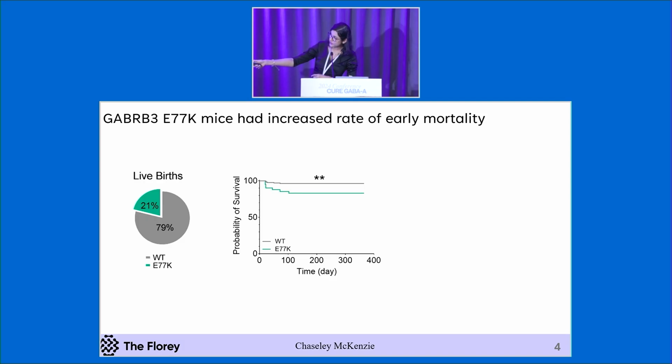And you can see at the weaning age, so weaning age in mouse mean the mouse does not get breastfed by the mother and the care of the mother anymore, and they have to start eating by themselves and try to survive. So at that age, you can see that most of them died very quickly. This is one of the most difficult mouse model for us to breed because first of all, we get mostly wild type, so very little mouse, and then the mouse are dying. So homozygous, I don't think will survive at all.